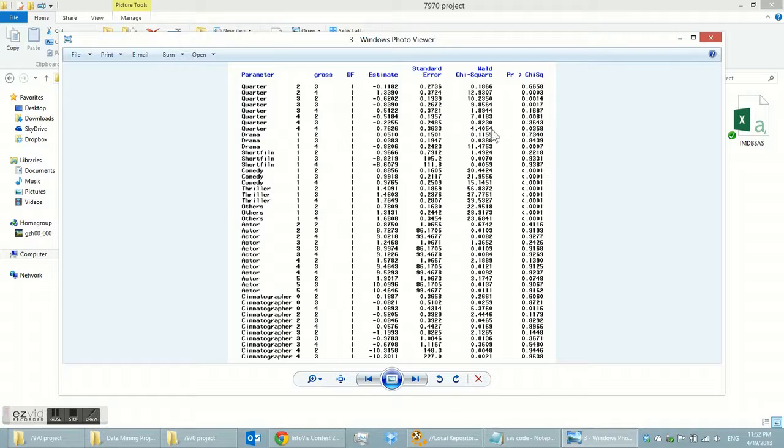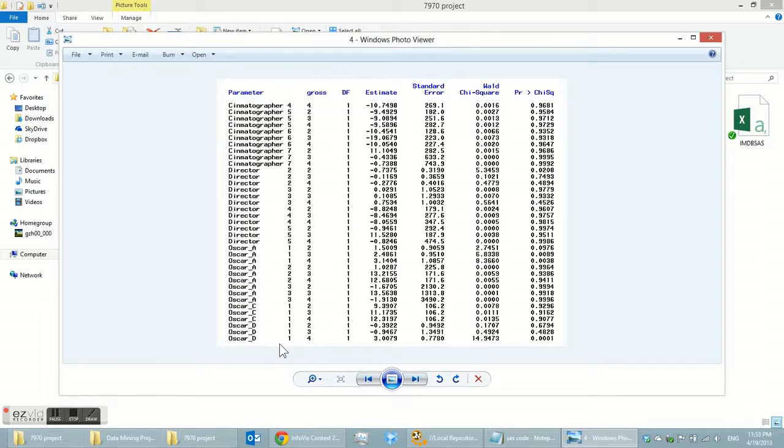That means box office. Some movie types have effect, and the number of actors, cinematographers, and directors almost plays no effect on the box office.